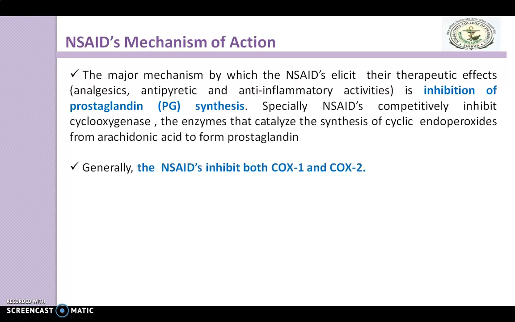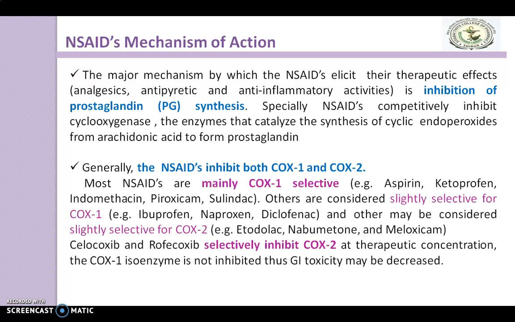Generally, the NSAIDs inhibit both COX-1 and COX-2 enzymes. Most NSAIDs are mainly COX-1 selective, meaning they inhibit only the COX-1 enzyme. Examples are aspirin, ketoprofen, indomethacin, piroxicam and sulindac.